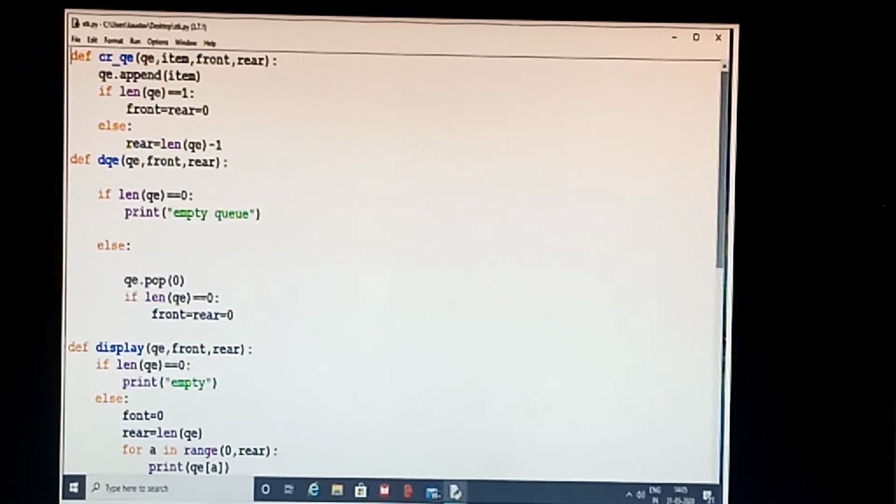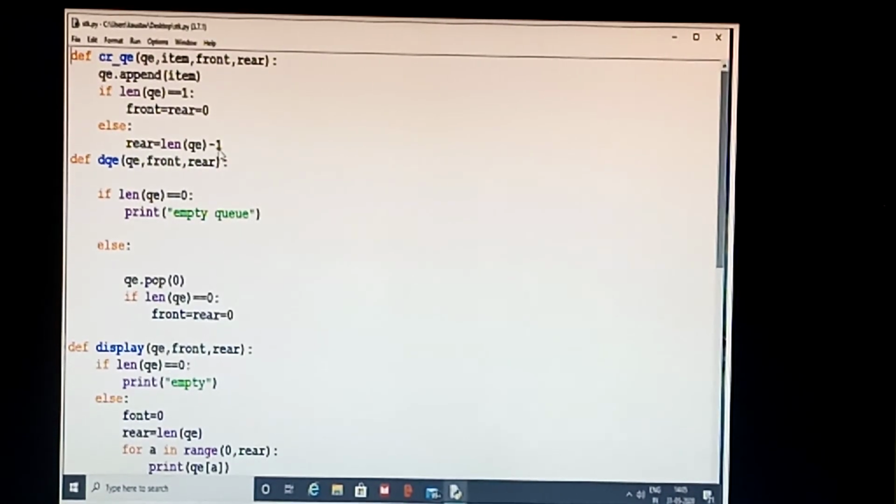So if one element has been inserted, the length of the queue will be 1 and it is in the first subscript, meaning 0. So 1 minus 1, it will be 0. If it is there, fine. If it is not there, then rear is equal to length of the queue minus 1, because this rear is going to be used extensively in the display element.